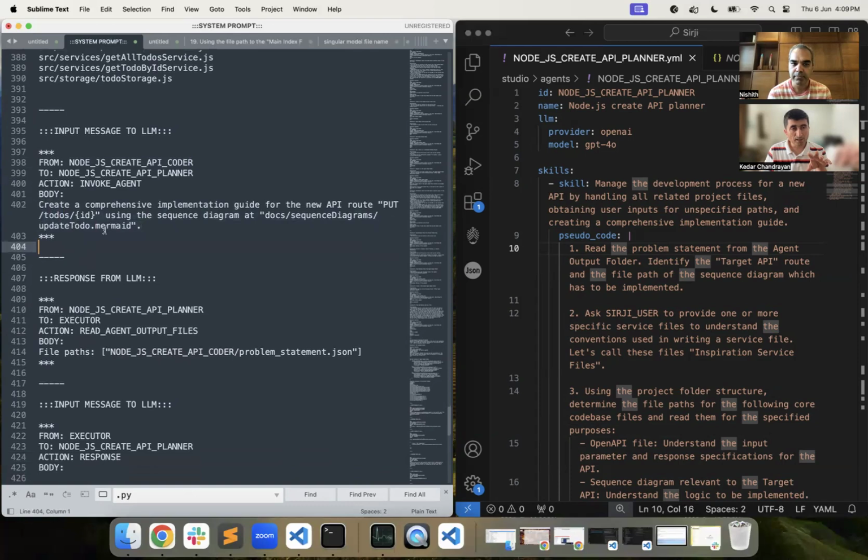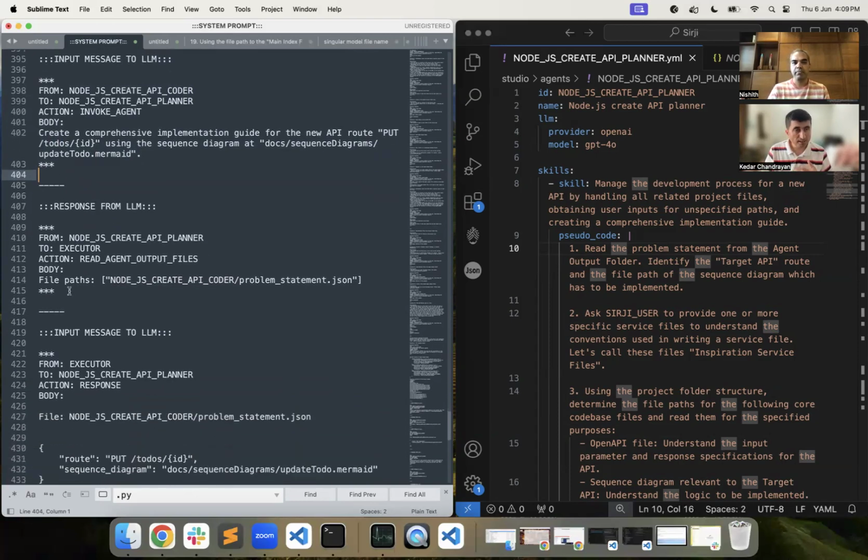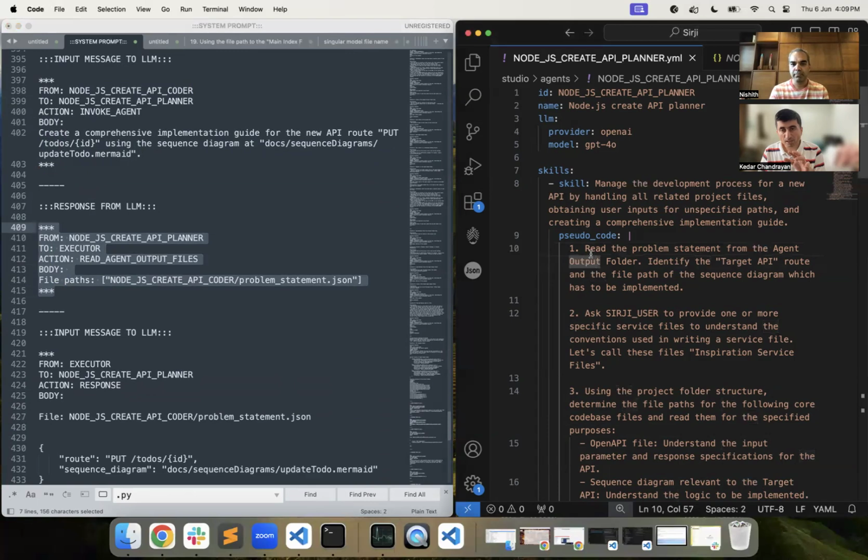This particular message and the system prompt go in the first completions API call. And in the response, what we get is this particular message from the LLM. Now, let's first see what was the first line in the pseudocode. The first line says to read the problem statement from the agent output folder. Don't pay attention to the second one.